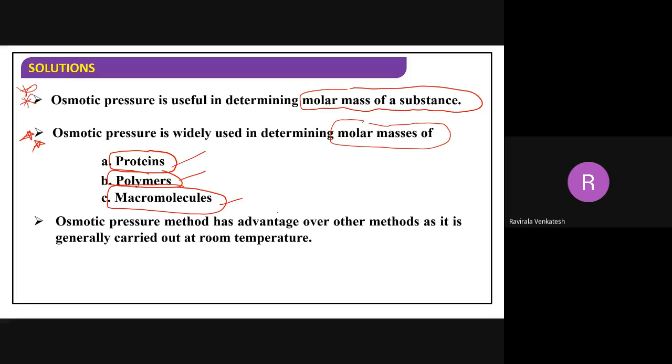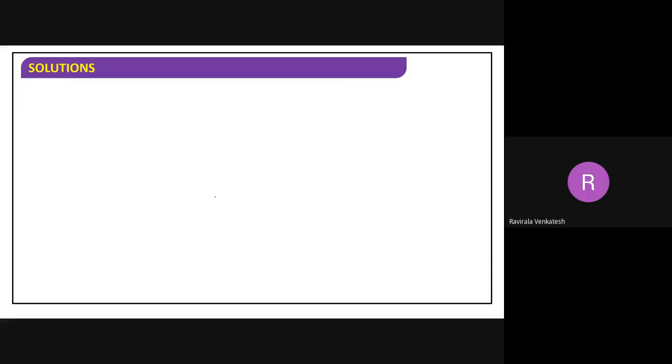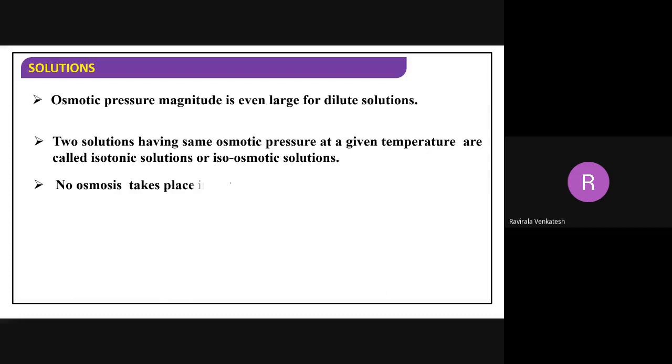This method generally has a very good advantage over other methods if you want to calculate these things. Next, the magnitude of osmotic pressure is large even for dilute solutions. Don't think that it will be very small. A significant value will be there even for dilute solutions.